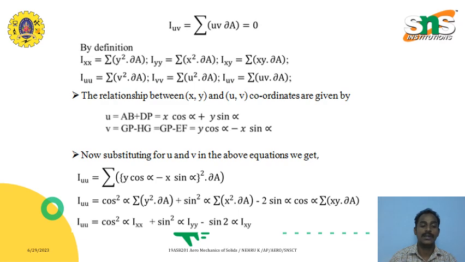So here we are finding I_U as the summation of (y cos alpha minus x sin alpha) the whole square dA. By expanding this equation: cos square alpha summation of y square dA plus sin square alpha summation of x square dA minus 2 sin alpha cos alpha summation of xy dA. So we get the final equation for I_U equal to cos square alpha into I_XX plus sin square alpha into I_YY minus sin 2 alpha into I_XY.